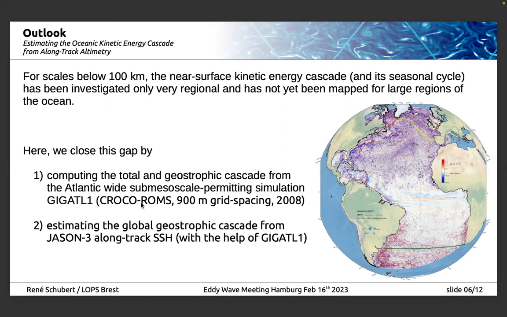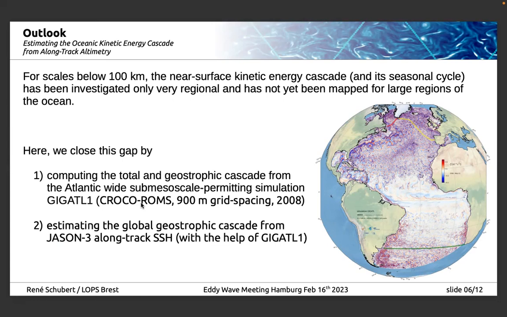And here we'd like to close this gap in two steps. First, by computing the cascade from the total and the geostrophic velocity components from a simulation that spans the whole Atlantic, as you can see there on the right-hand side. There we use GIGATL1, which is a CROCO-ROMS simulation with 900-meter grid spacing. And after a couple of years of spin-up, we have 1 year of data that we investigated for the study here. And the second part is then the larger one, on estimating the global geostrophic cascade from along-track SSH with the help of this simulation.